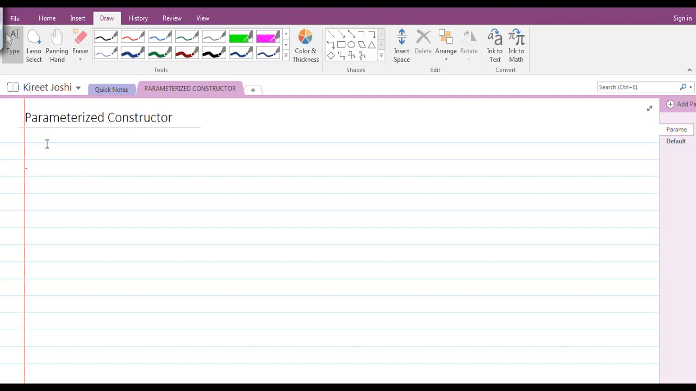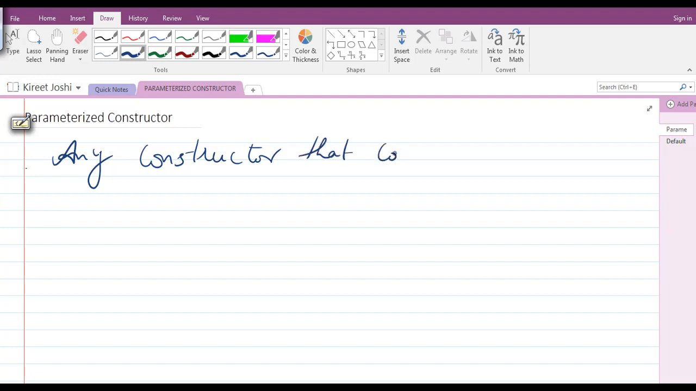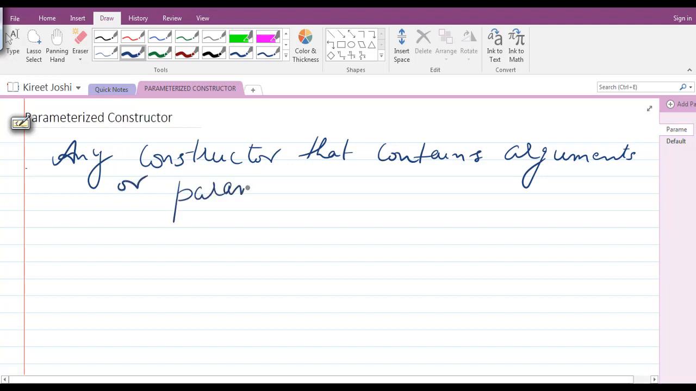So now parameterized constructor, as its name suggests, is any constructor that contains a parameter. You can say any constructor that contains arguments or parameters is known as a parameterized constructor, because its name suggests parameterized. It says that it contains some parameters.